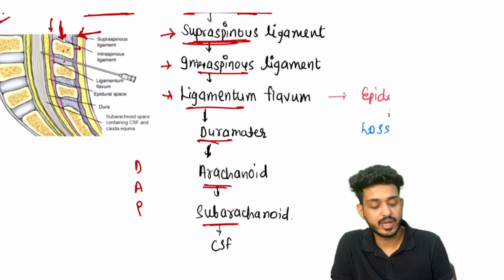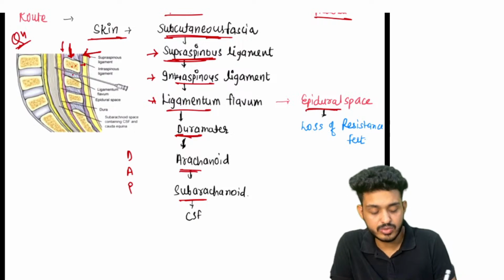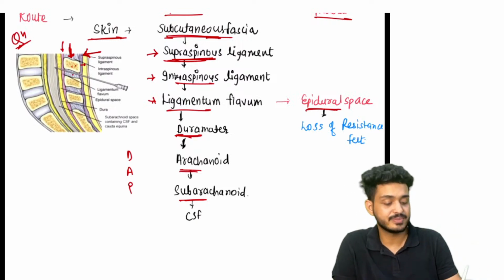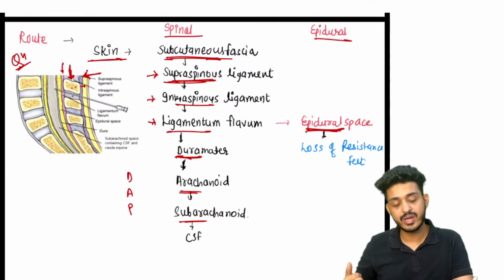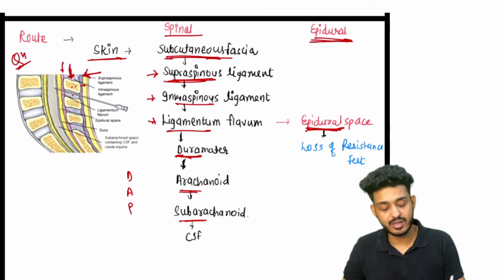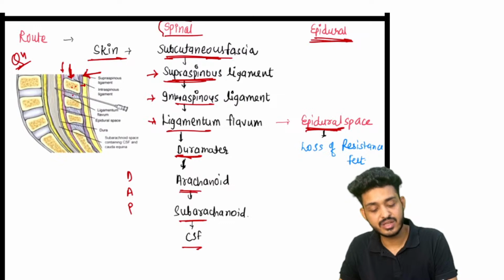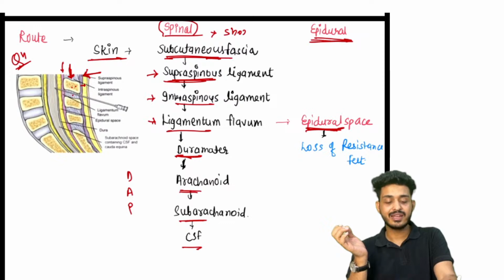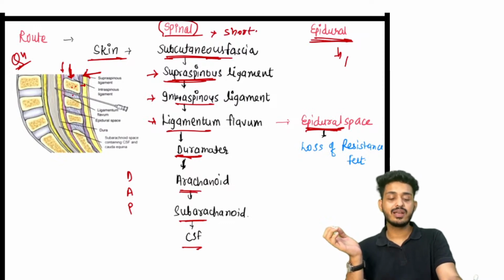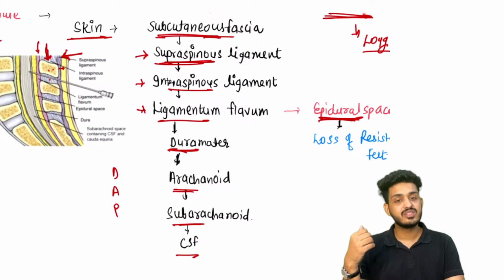Whenever you are injecting your drug in the epidural space, above the dura there is a space known as the epidural space. Whenever you put your drug in the epidural space, that is known as epidural anesthesia. Whenever you put your drug below, in the subarachnoid space, that is in the CSF, that is known as spinal anesthesia. So that is the basic differentiation. Spinal anesthesia is for a short period. Epidural is for a long period, and for a long period we can give analgesia along with that.